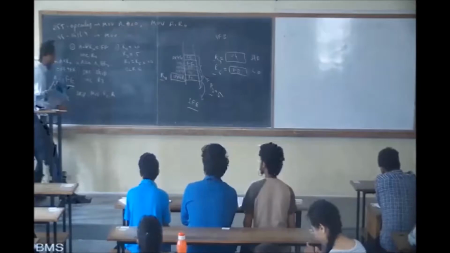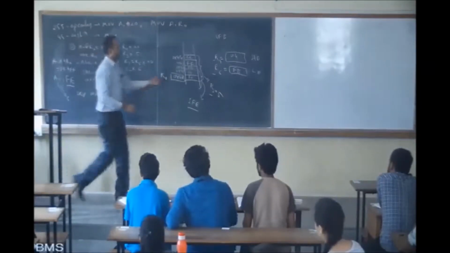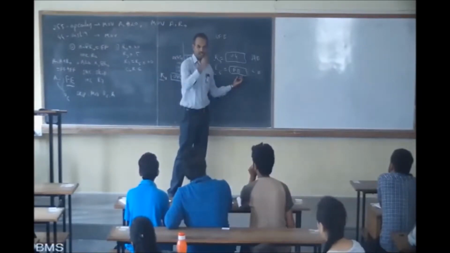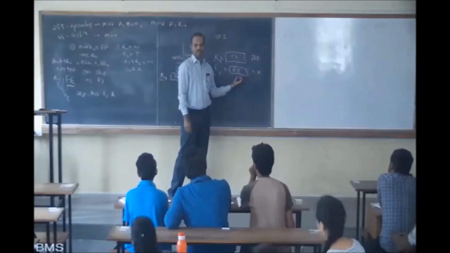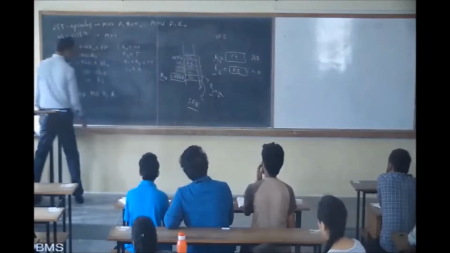MOV R6, A. FE is stored in A. This we have to push to R6, because we have agreed that R6 will hold the lower digit of the result. Lower result is stored in here. Right? Done? Next what happens?